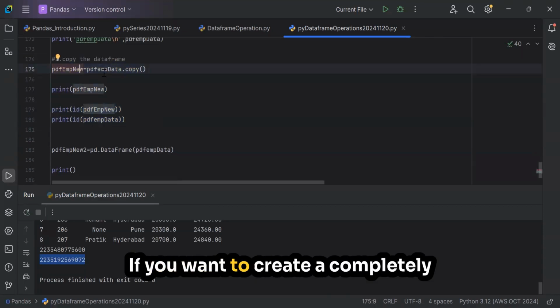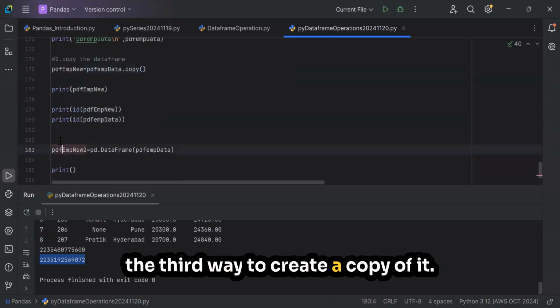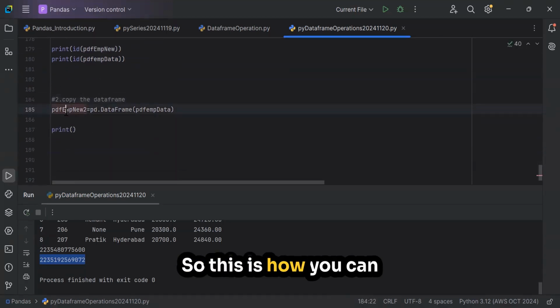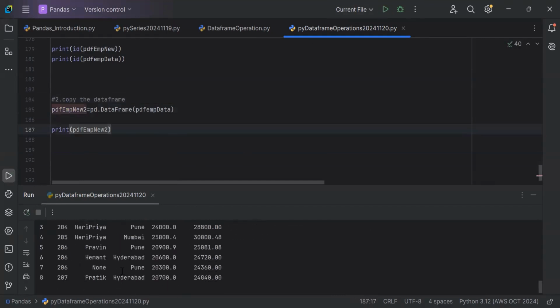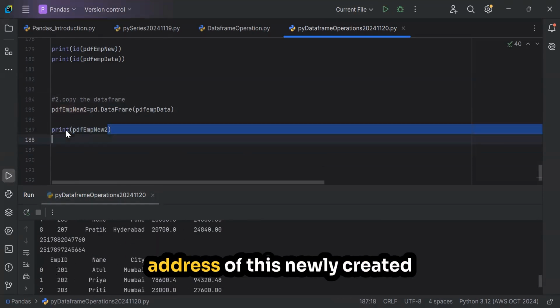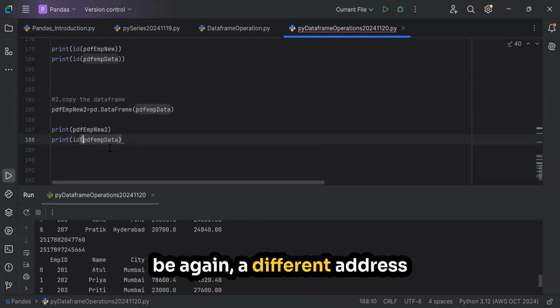If you want to create a completely new data frame, this is another way, the third way to create a copy of it. It's a completely new data frame. This is how you can create a new data frame, and this is also a copy of it. If you see the address of this newly created data frame and this one, it will again be a different address.